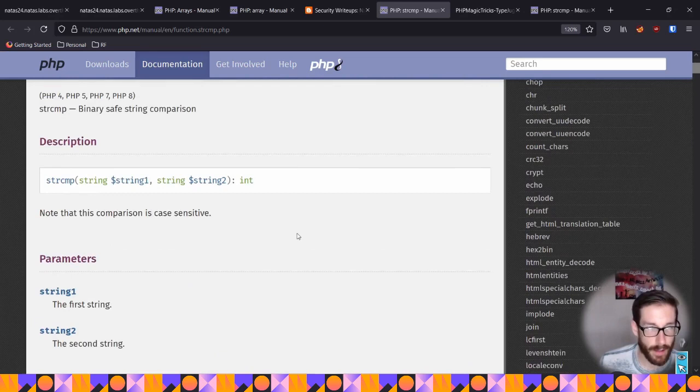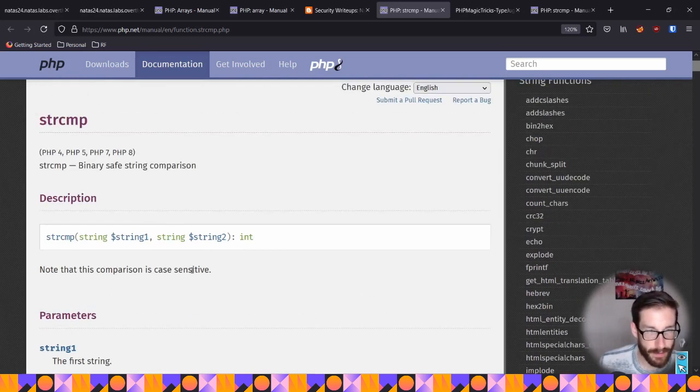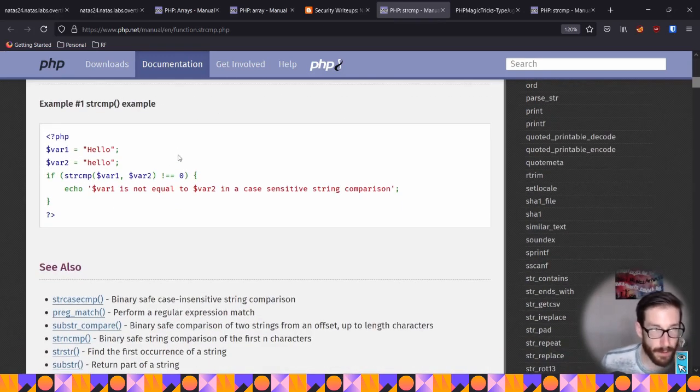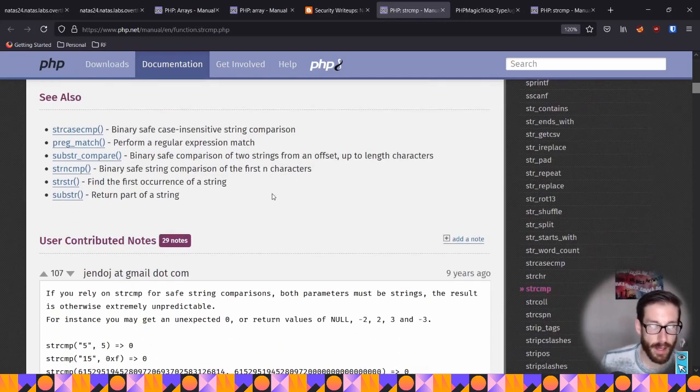Because if you come up here, they mentioned that this is case sensitive. And the reason being is they're probably pulling it down into a binary safe comparison. They're probably pulling that string into a binary format and then comparing the two binary strings, so the ones and zeros instead of just the text itself. So that's kind of what it looks like. That's the output. So that was useful.